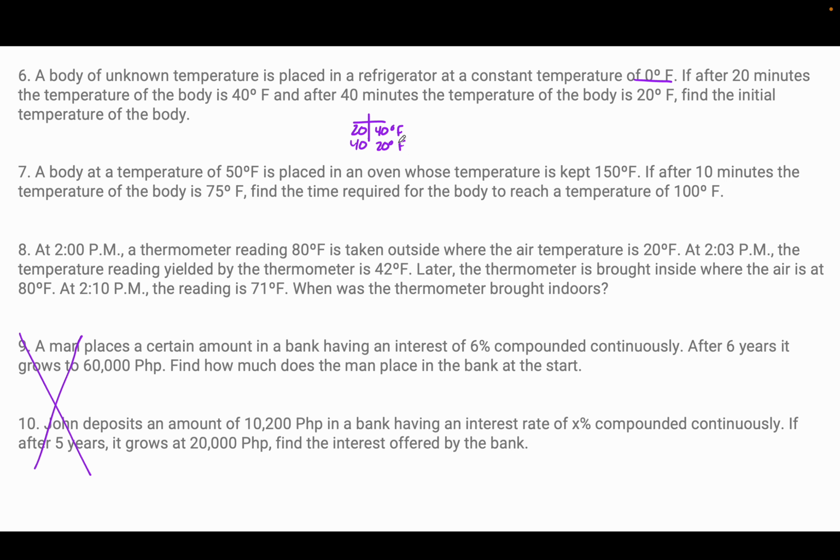So if this is a constant rate, then what I would do is go back 20 and back 20 here, and at 0 minutes, the temperature of the body was 60 degrees Fahrenheit. So 60 degrees Fahrenheit was the initial body temperature.